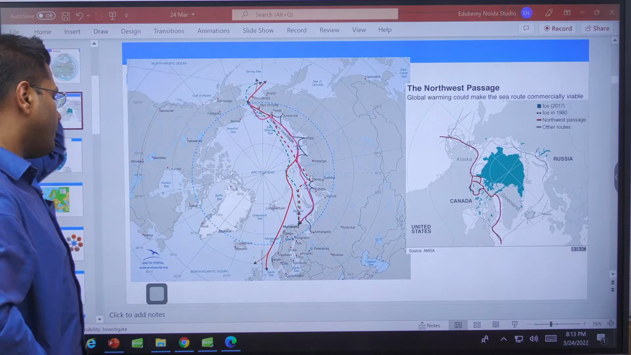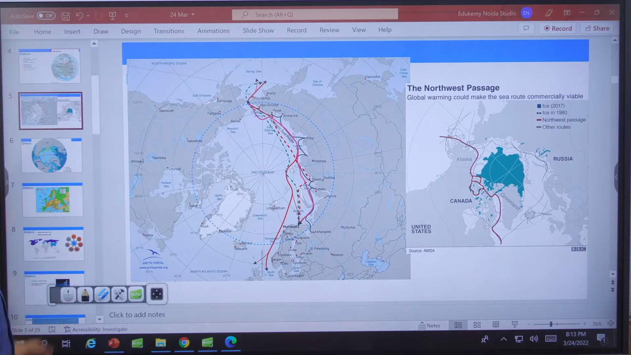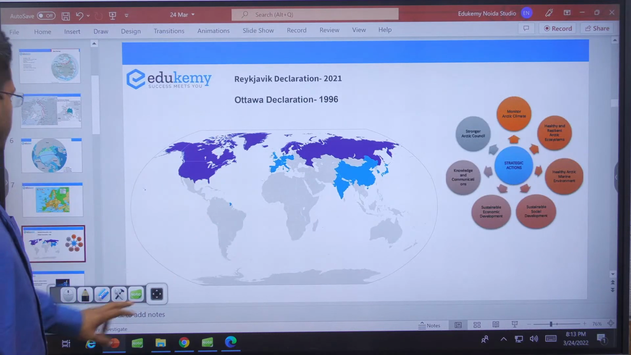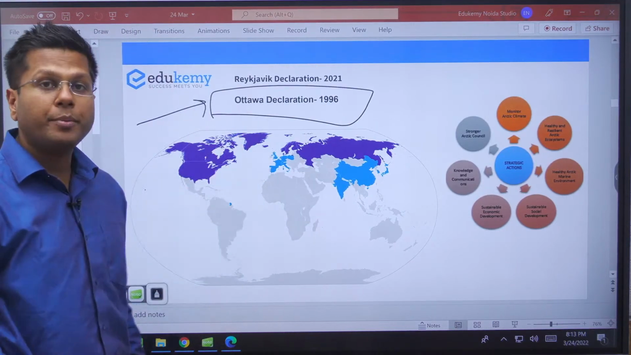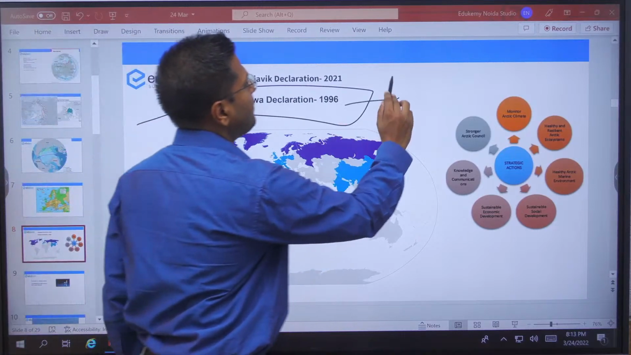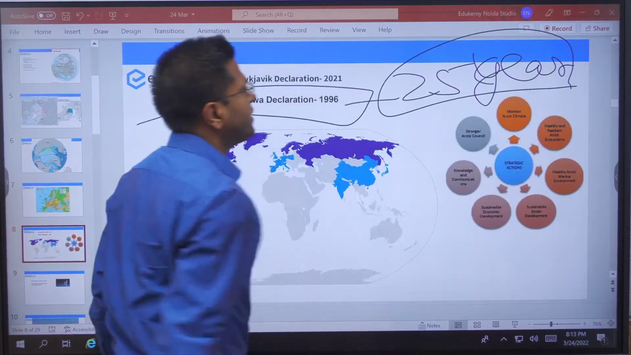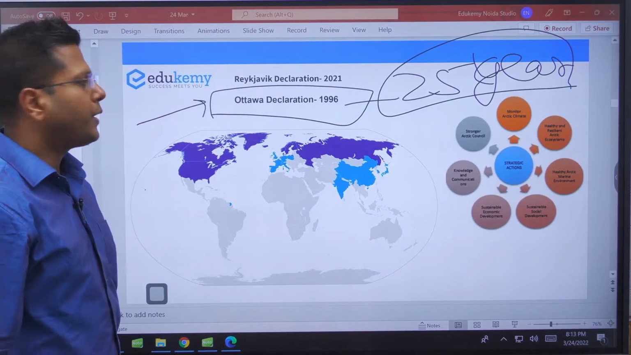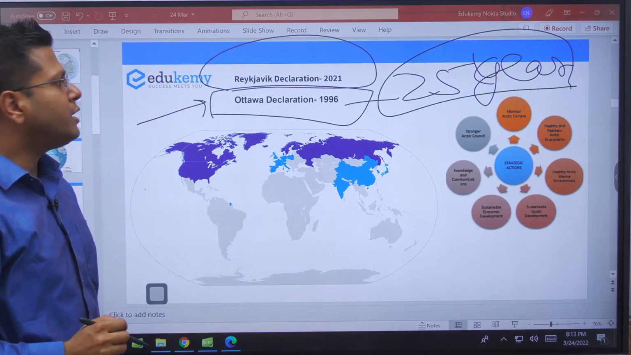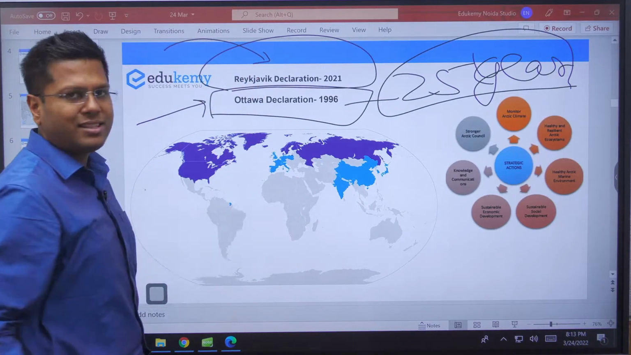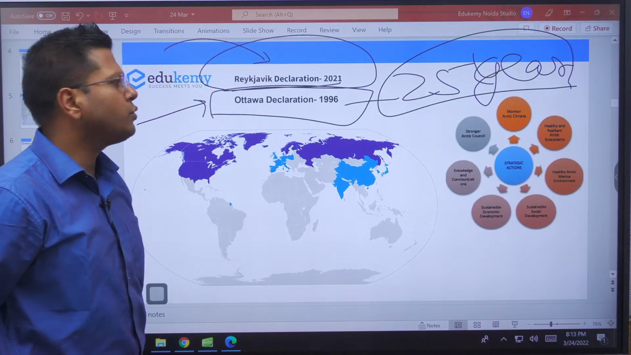So first of all, the Arctic Council got formed in the year 1996 with the help of the Ottawa Declaration, and now we have had 25 years of formation of this Arctic Council. This is the 26th year, right? So silver jubilee. Along with that, the Reykjavik Declaration was initiated in the year 2021, just last year, and we had covered this in one of the featured news, yes, in the featured news in May.